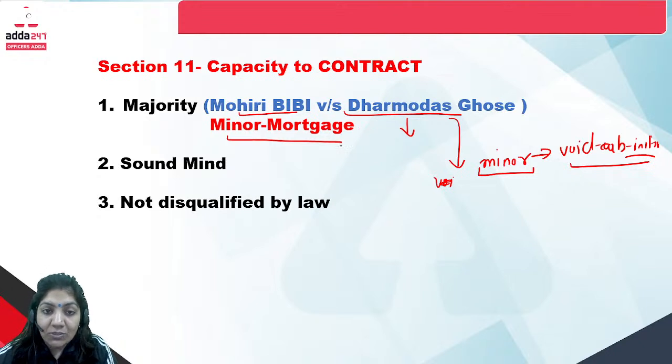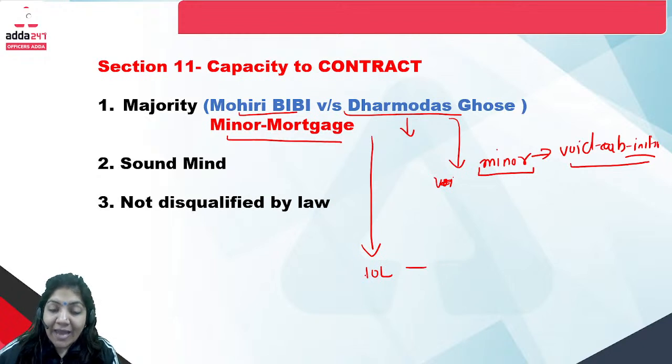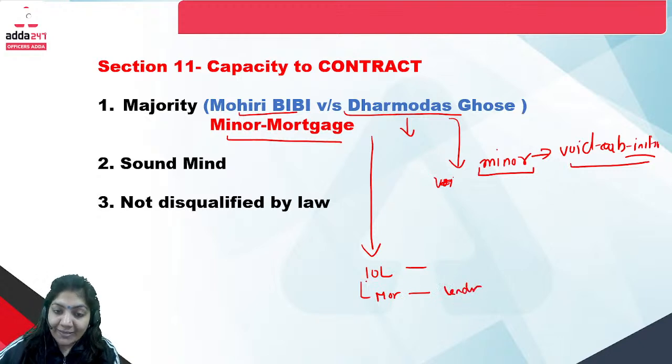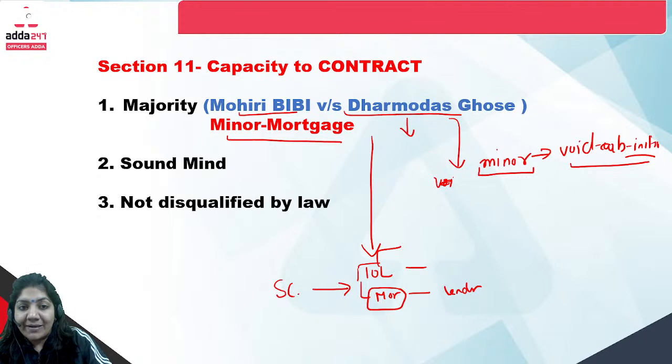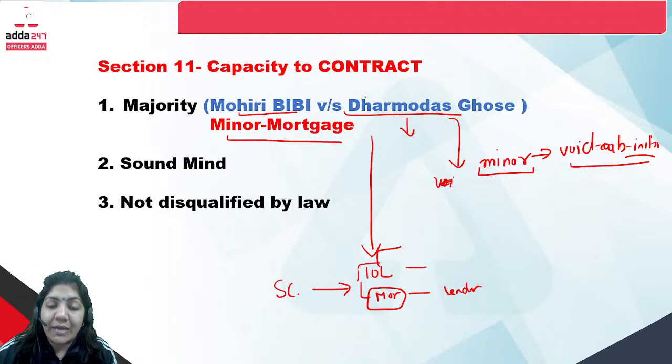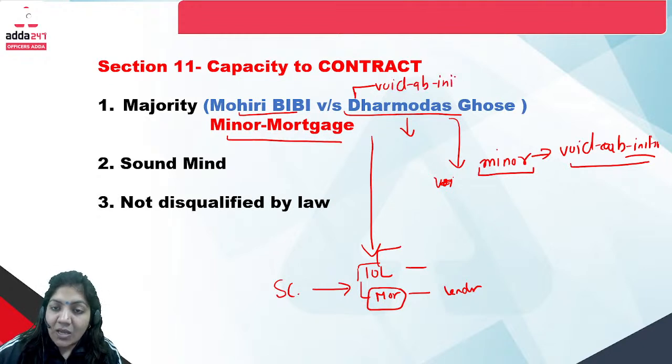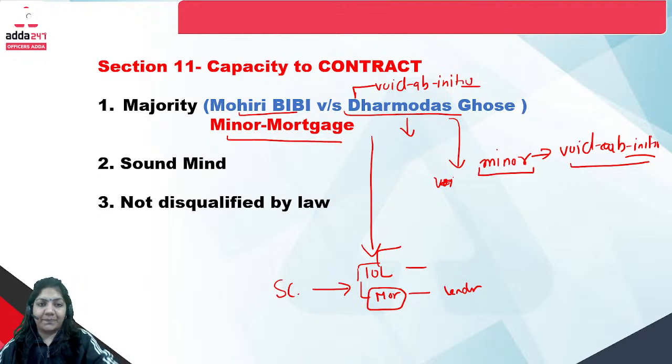In that case, the minor had taken 10 lakh rupees from the other person, and the minor gave the mortgage property to the lender. Then the minor said, now just give me this property. The Supreme Court said that any agreement done by a minor is void ab initio. So you have to learn this one phrase, void ab initio. Void ab initio is a legal maxim. It means void from the beginning. That's it. So section 11 is clear to all of you.